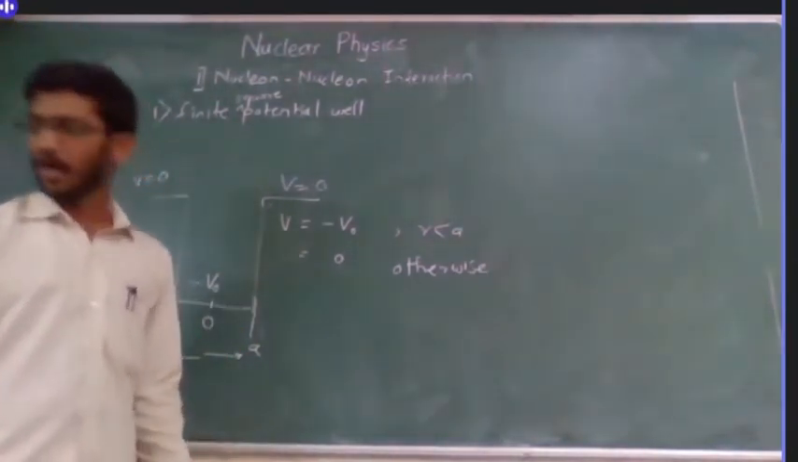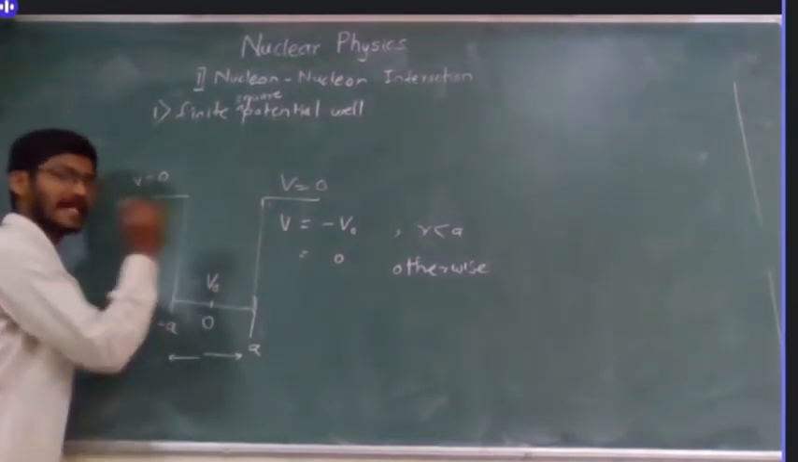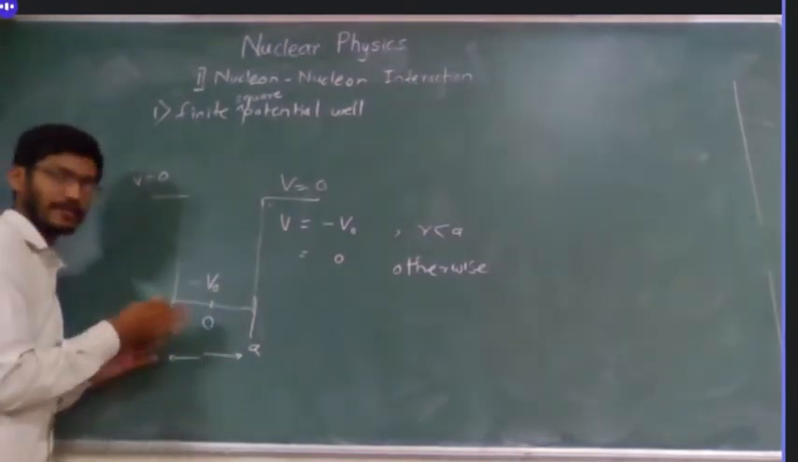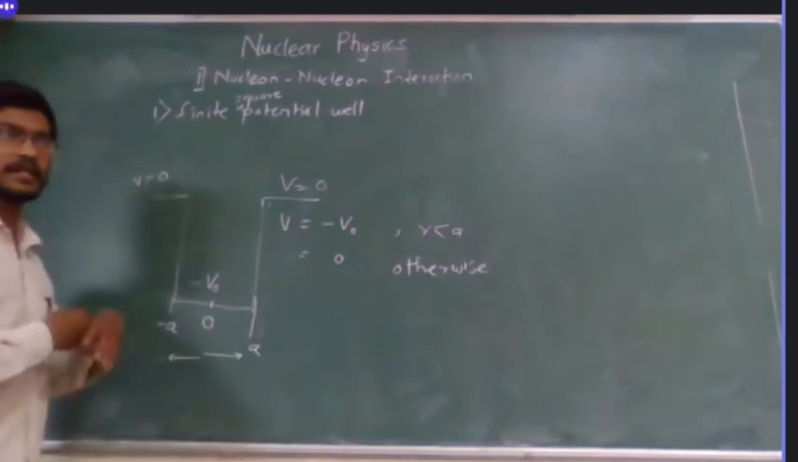The protons and neutrons will have to be inside the potential well, then only it will be a bound state. Outside this it will be unbound, like we discussed about scattering.